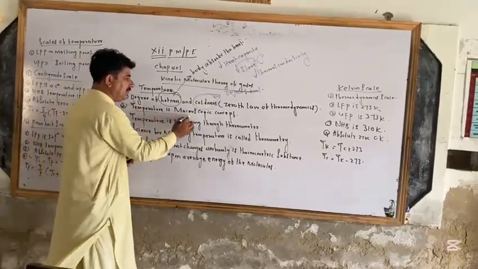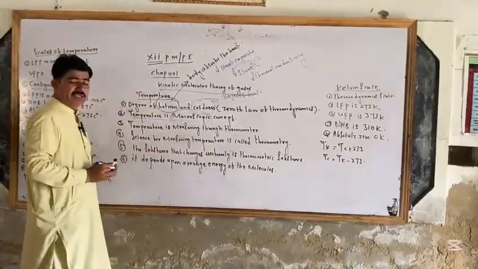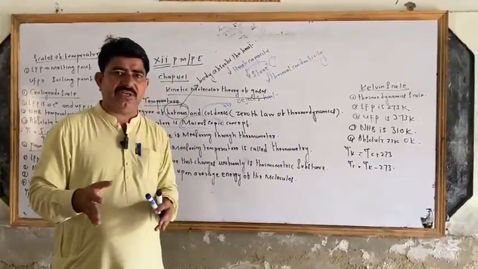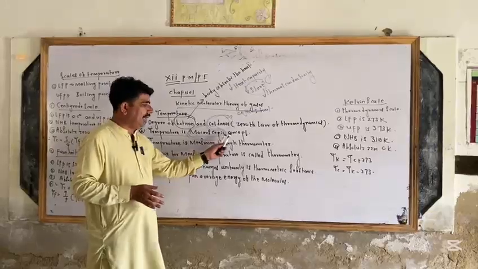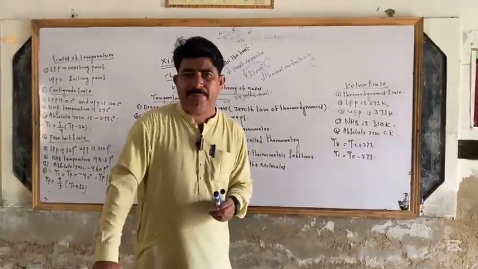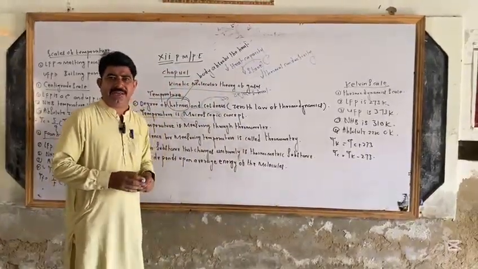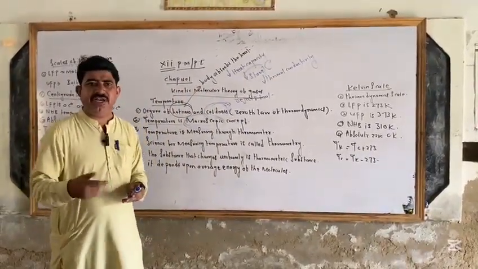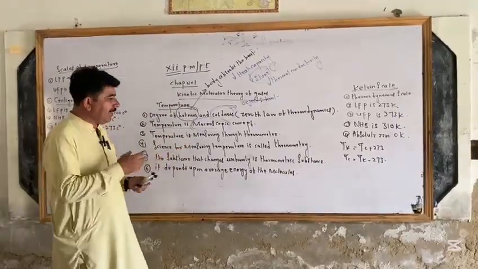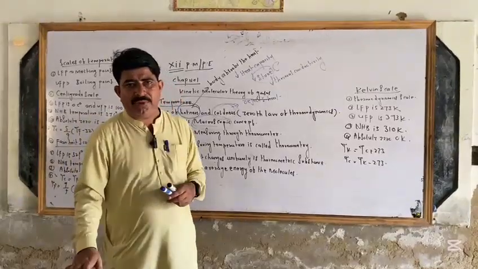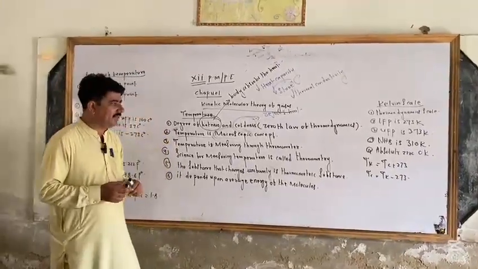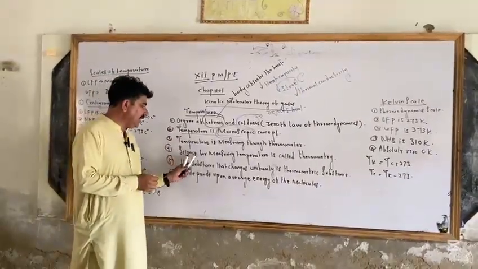The second point is that temperature is a macroscopic concept. Why do we say temperature is a macroscopic concept? Because a macroscopic body is concerned with large-scale properties. And you must know that temperature is a property of state and a state variable, because a body has a final and initial position, T1 and T2. It is a macroscopic concept. And we also know that some concepts are microscopic. Suppose speed is a microscopic concept, kinetic energy is a microscopic concept.